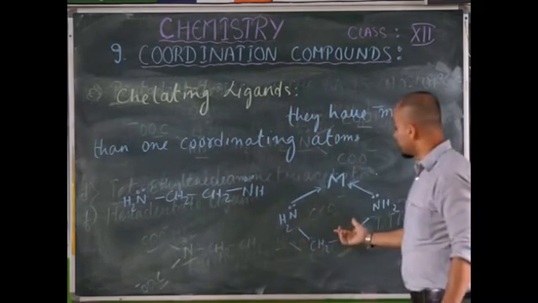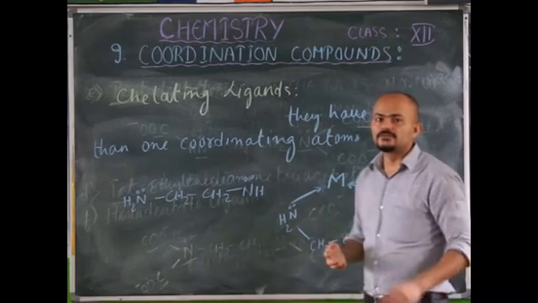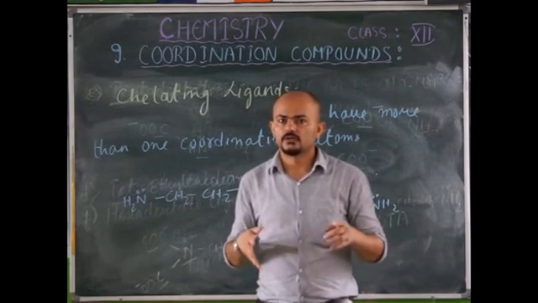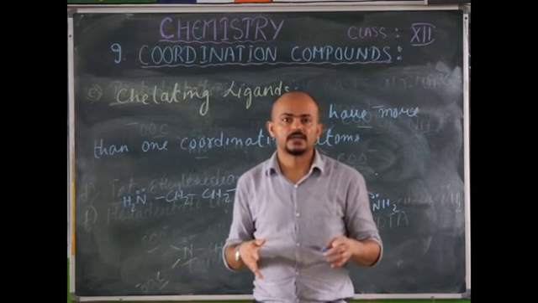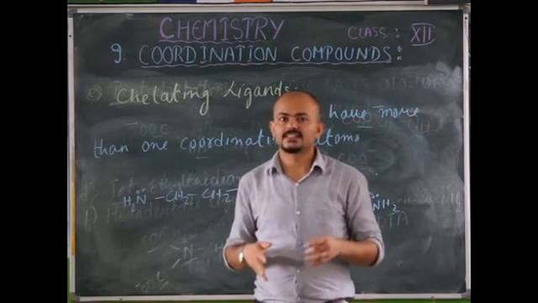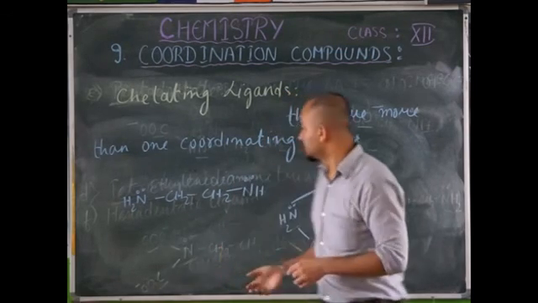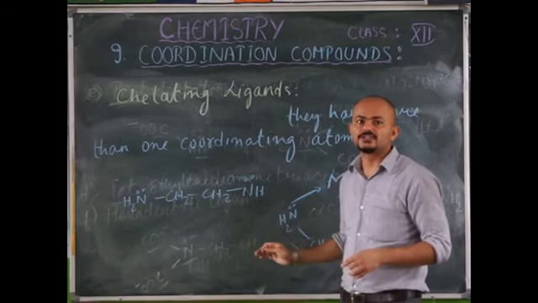Now these chelating ligands usually form 5-member rings and 6-member rings, whenever they form a coordination complex with the central metal atom. And as I told you, these complexes are more stable compared to other complexes where we would not have chelation.